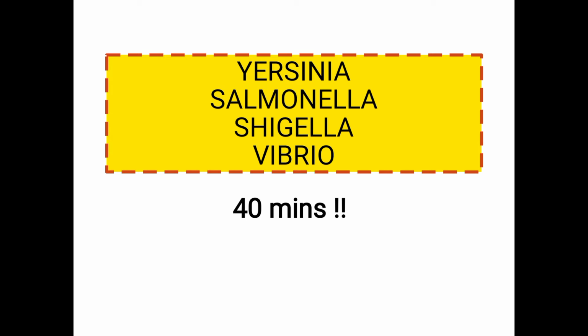This cold enrichment temperature is very important. Okay, it's a previous year asked question.